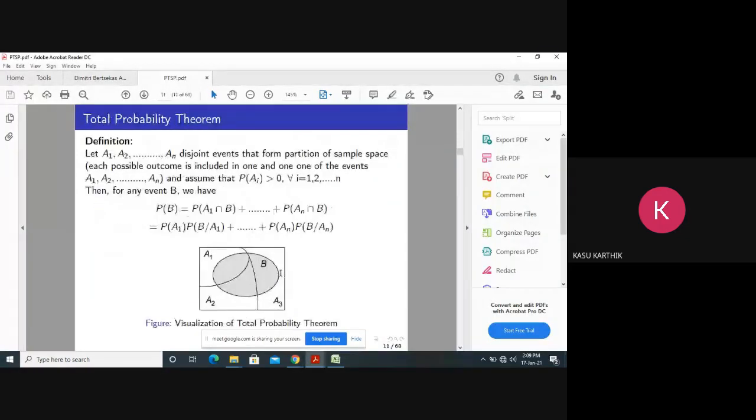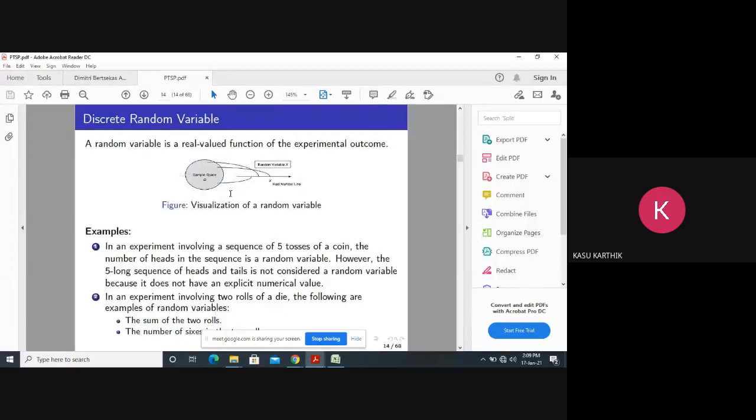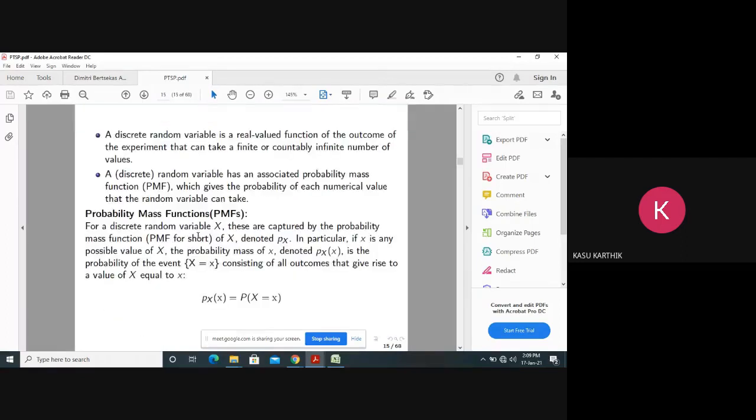Now, in the second unit, you just remember, what is a typical discrete random variable? So what is a random variable? First of all, a discrete random variable means assigning a real value to the outcome of an experiment. Now, for every discrete random variable, we have a probability mass function. How is it defined? Like this. P_X(x) equals the probability that X equals small x. What is capital X? It is a random variable, a discrete random variable. What is small x? Any possible value of capital X.